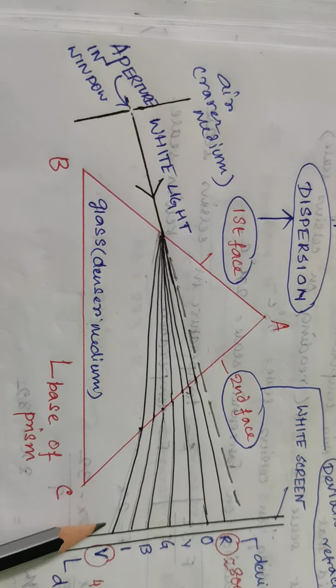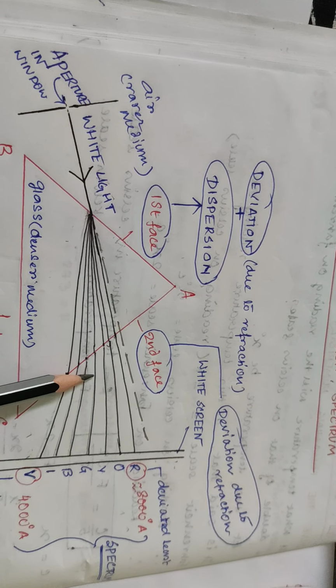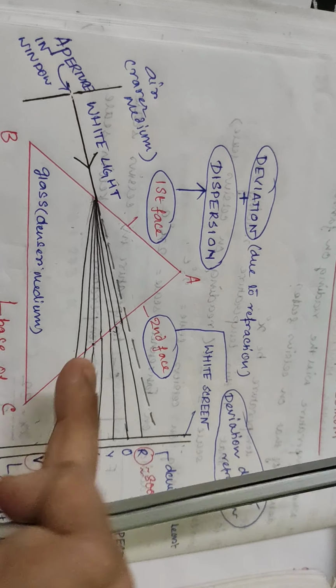Now see, this is the first face or first surface of the prism. In this face, both deviation due to refraction as well as dispersion occurs, because dispersion will occur in this face only. Right? Because at this face only, when the white light is incident, it gets divided into the 7 different components. Dispersion as well as deviation. Deviation how? Following the same thing, from rarer to denser medium, towards the normal. When it passes from denser to rarer, away from the normal. So it's following the rules of refraction and getting deviated towards the base of the prism.